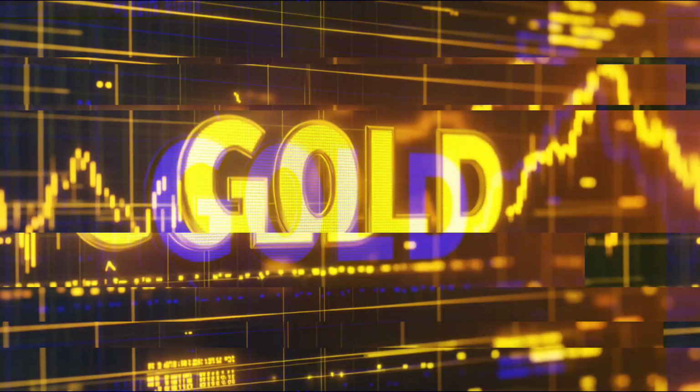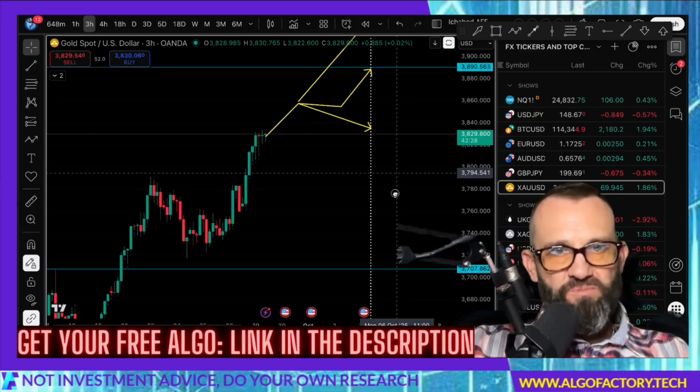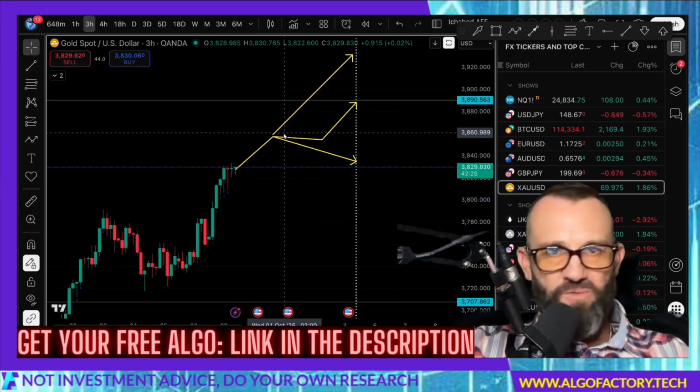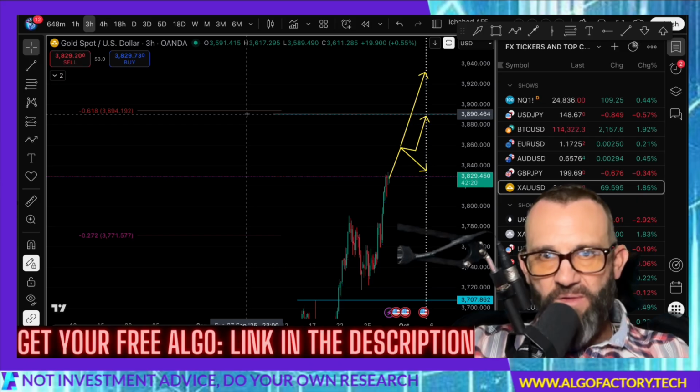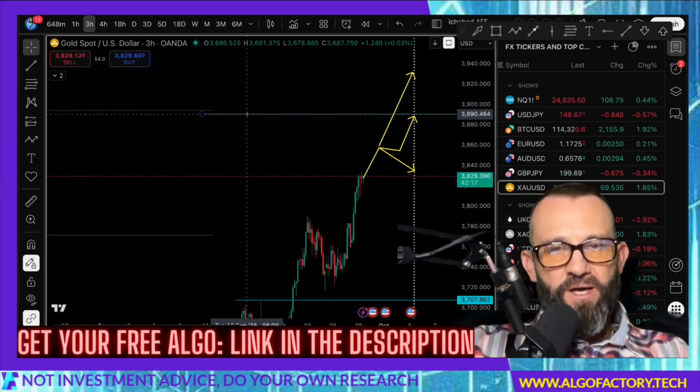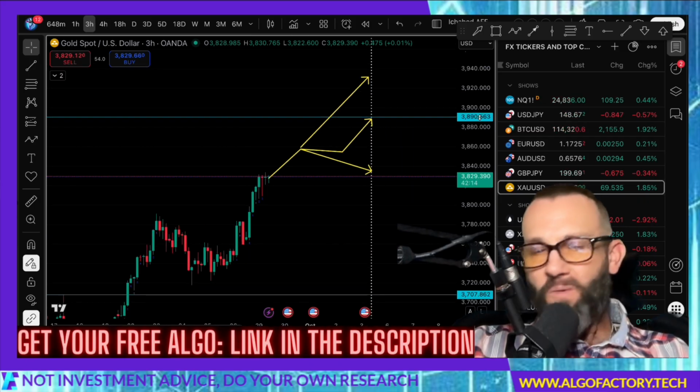Let's take a look at gold. Gold, just bullish. It may take a break here, it may not. I'm going to look at projections. We do have a target here that I mapped out of about 38.90. That's a big target. A lot of people are looking at 4,000. Some people might want to sell before that.